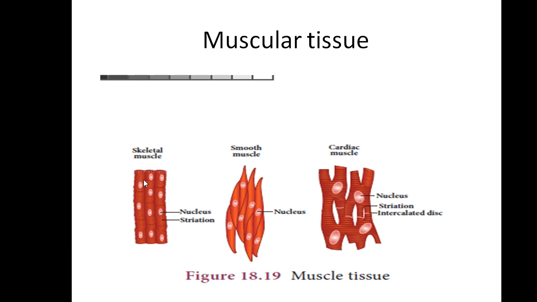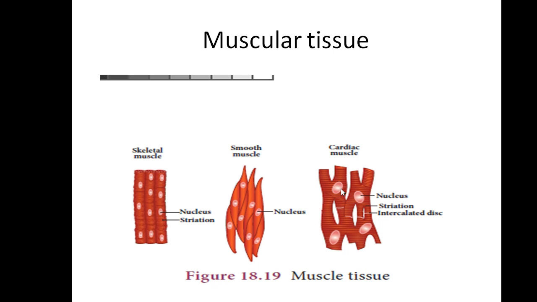Okay, skeletal muscle is made up of somewhat cylindrically arranged cells. It is made up of myofibrils and has a nucleus also. It is a striated muscle, present in our arm, forearm, hand, thighs and legs. If you are taking smooth muscle, it is somewhat spindle in shape, present in the blood vessels and also in the uterus.